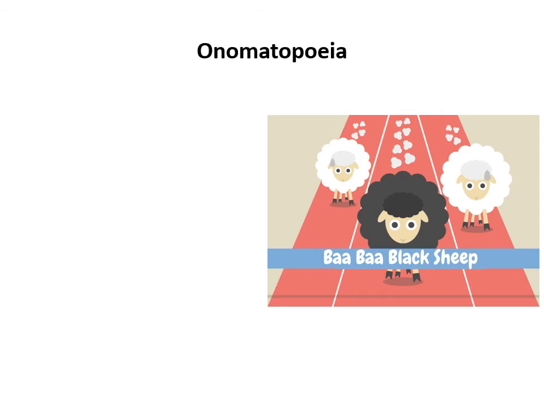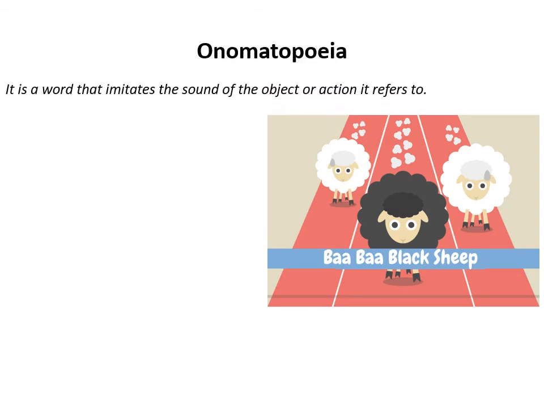Let us know about onomatopoeia. What is onomatopoeia? It is a word that imitates the sound of the object or action it refers to. हम जिस object या action की बात करते हैं, जब उसकी हमें sound महसूस हो, we hear the sound through the poem, then it means onomatopoeia is used.